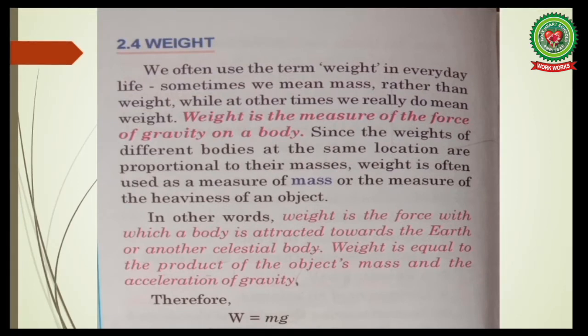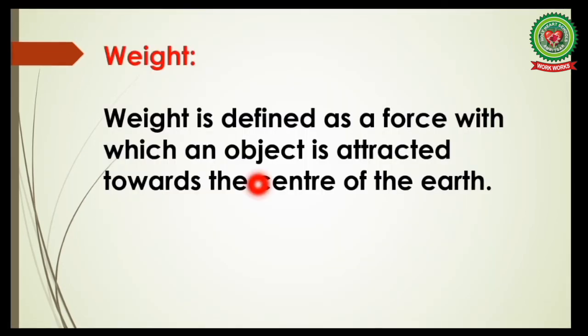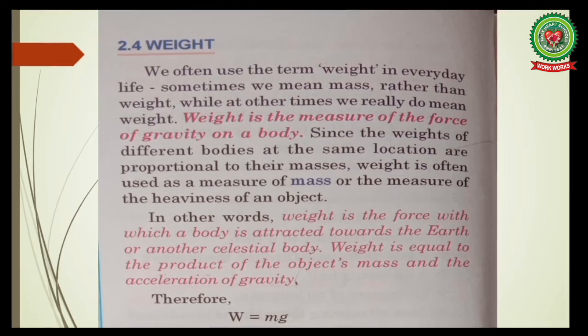Weight. We often use the term weight in everyday life. Sometimes we mean mass rather than weight, while at other times we really do mean weight. Weight is the measure of the force of gravity on a body, or simply weight is defined as a force with which an object is attracted towards the center of the earth. In other words, weight is the force with which a body is attracted towards the earth or another celestial body. Celestial body means heavenly body like other planets.